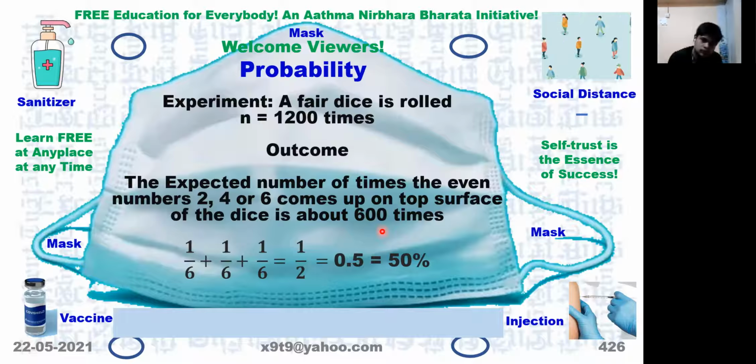You can use any method, but do not get confused that number 2, number 4 and number 6 have different chances of appearing when we roll a fair die a large number of times. All of them have only equal chances.